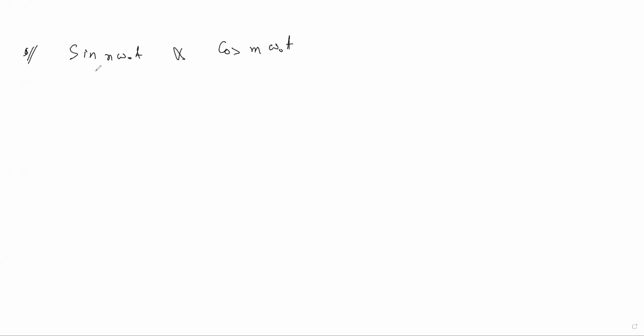So this question asks, prove that sin n omega naught t and cos m omega naught t are orthogonal. We already got one note that for any n or m, the sin and cos would be orthogonal. Somebody asked a question: what is m or n?